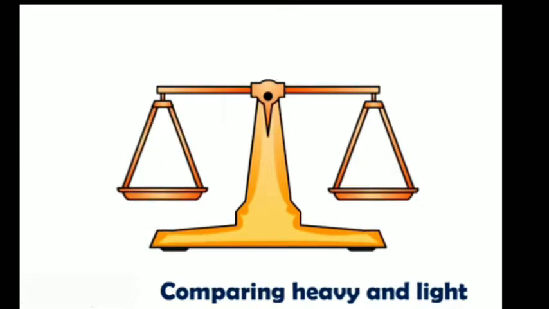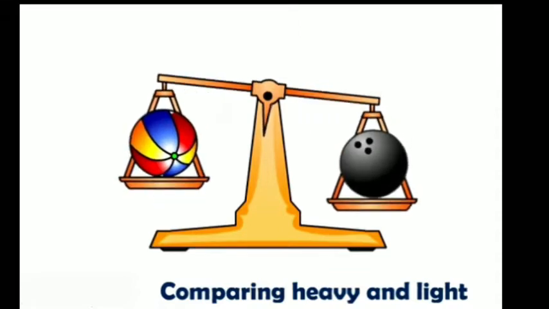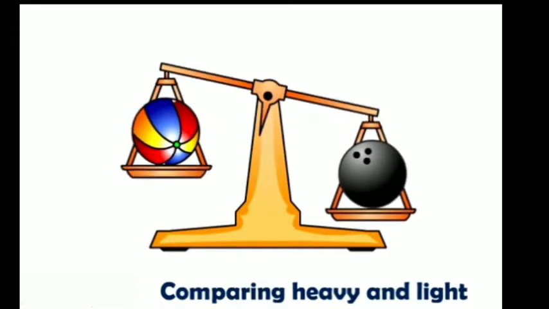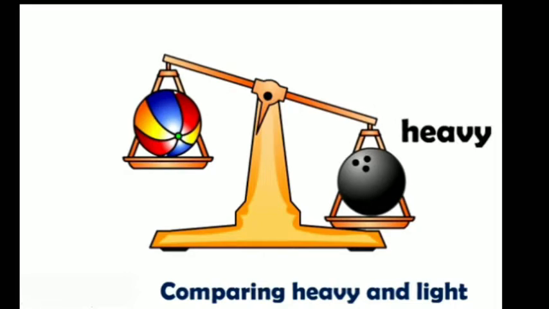Children, now we will keep a bowling ball on one side and a toy ball on the other side. The bowling ball will go down, the toy ball will go up, because the bowling ball is heavy and the toy ball is light.